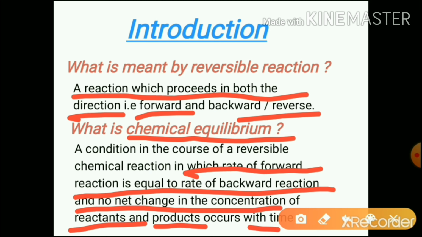What does dynamic equilibrium actually mean? Once the equilibrium is achieved, both the reactions do not stop. They continue to take place in both the directions, but at equal rate. So the concentrations of the species remain constant. So you might have understood reversible and chemical equilibrium as well as dynamic equilibrium.